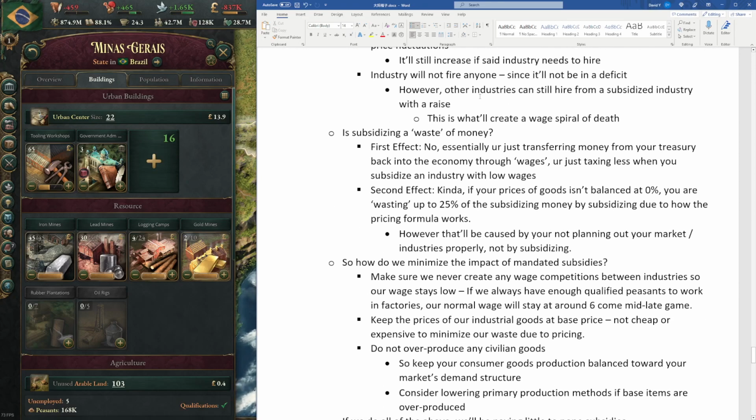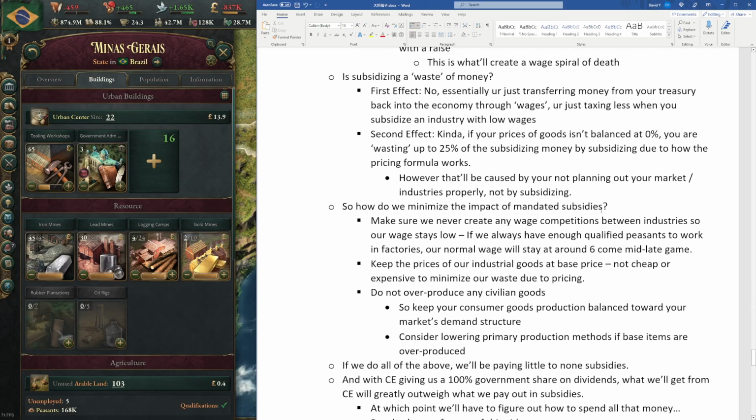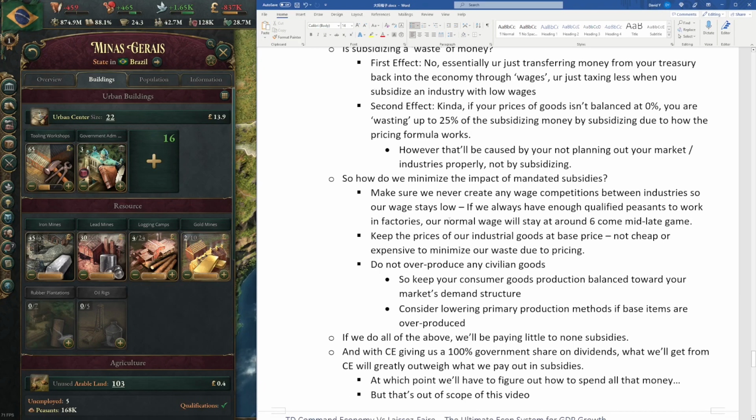Everyone's 6. Of course, you're not going to get a perfectly even wage, so you will still be paying out a bit of wage subsidies. But as long as you have enough qualified peasants who work in factories, your normal wage will stay pretty low at 6, and you will not be paying out a lot in wage subsidies. Also, by keeping the prices of our industrial goods at base price, not cheaper or more expensive, it will also minimize our waste due to pricing.